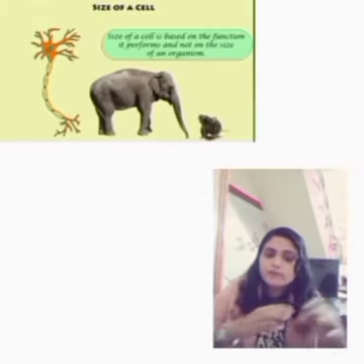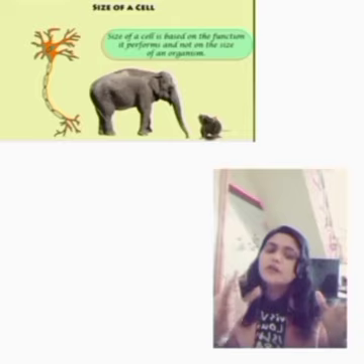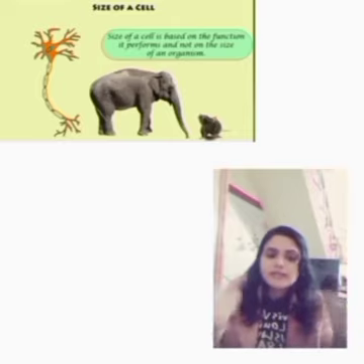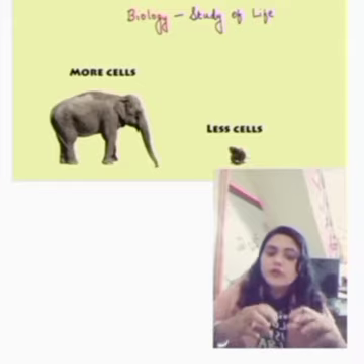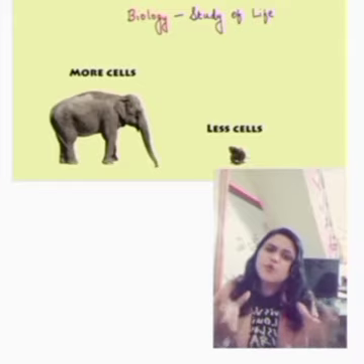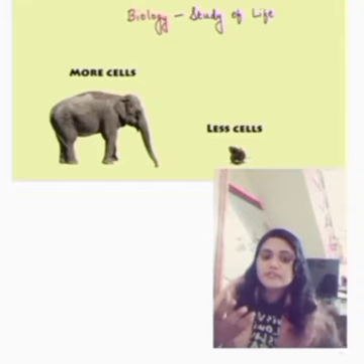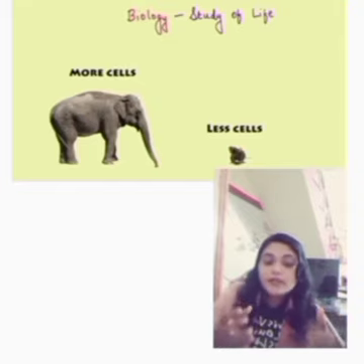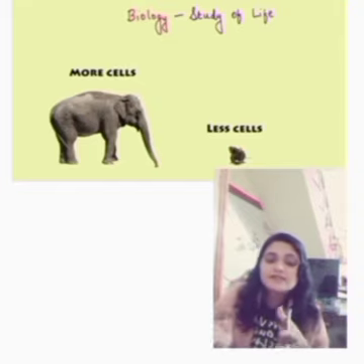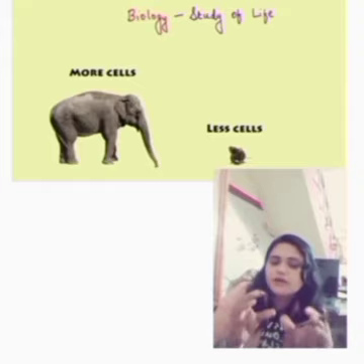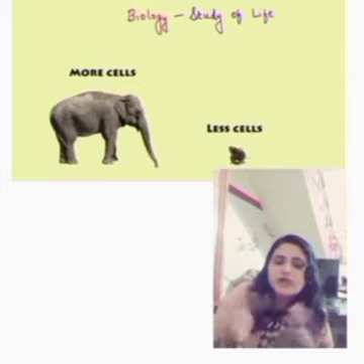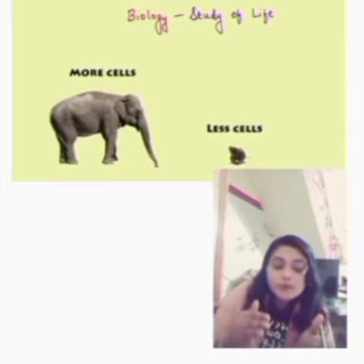Okay, so this one, the number of cells depends on the size of the organism only. Look at the elephant. The elephant is very big one, and that elephant has more number of cells than rat. Okay, but this rat and elephant has the same size of the cells. The size of the cells are same only for both elephant and a rat. Okay, so I hope you understood this concept.